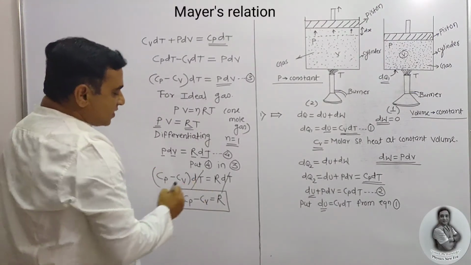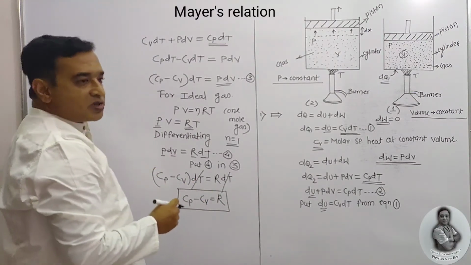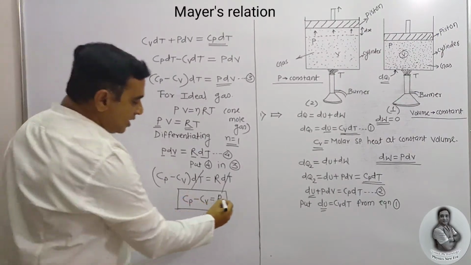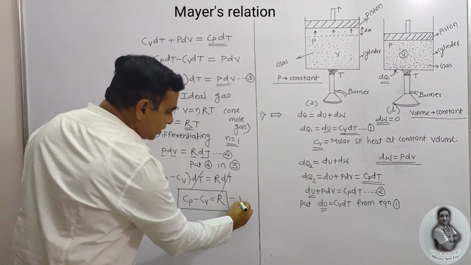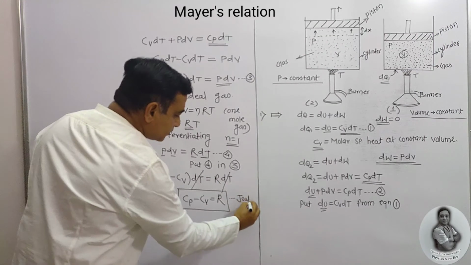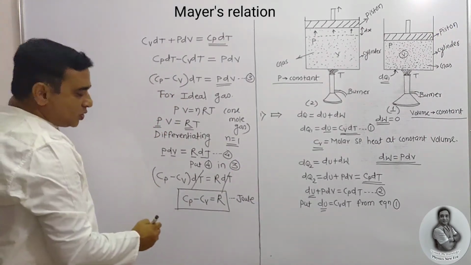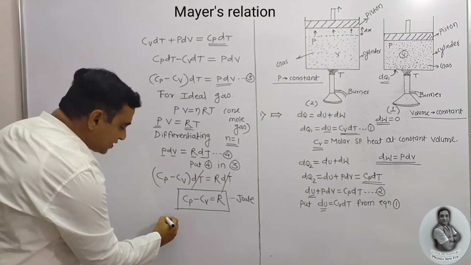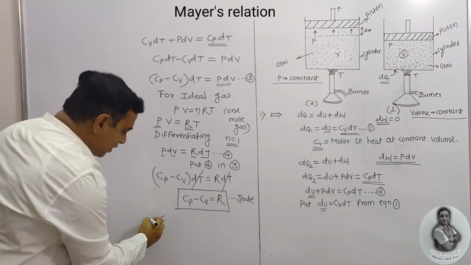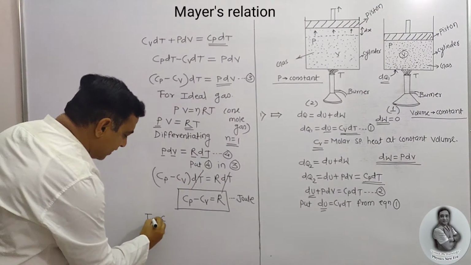This Mayer's relation is measured in joule. If it is measured in joule, we need to calculate it in calories.